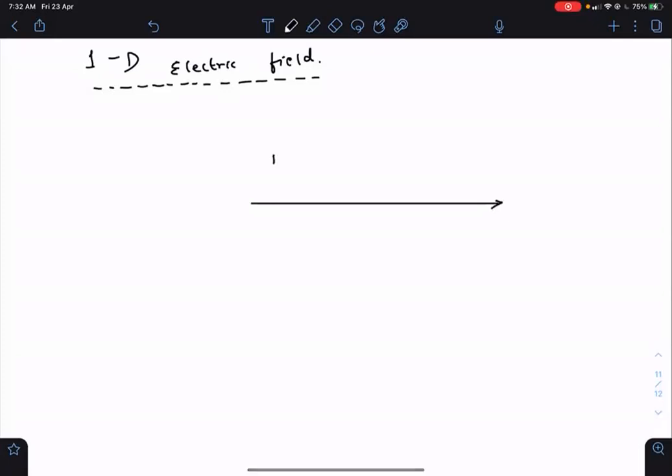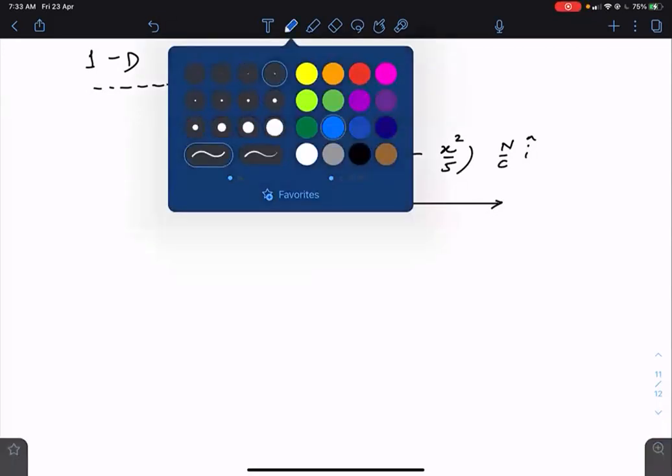Let's say there exists an electric field, E vector, which is 20 into (1 minus x square by 5) Newton per coulomb I cap. And there are 2 points.